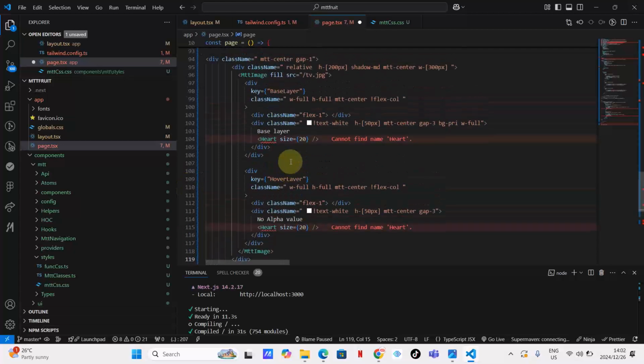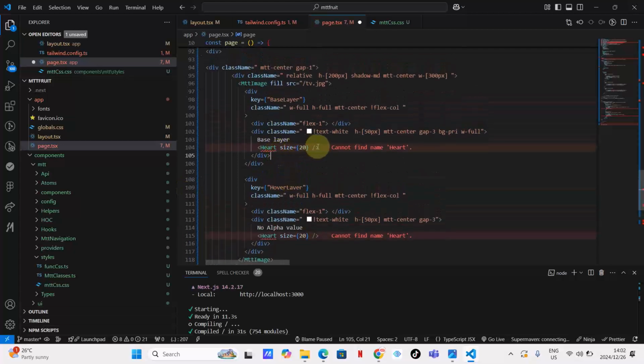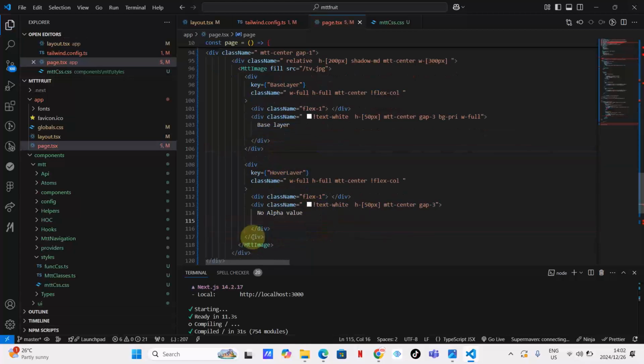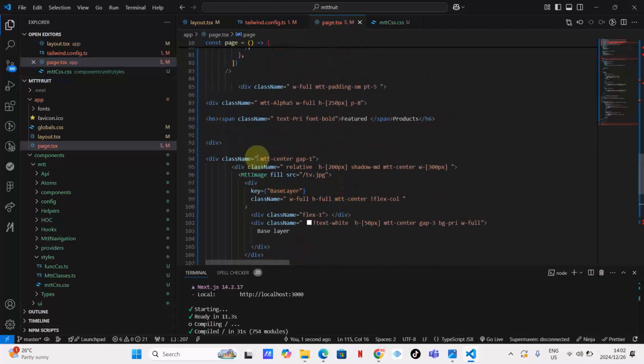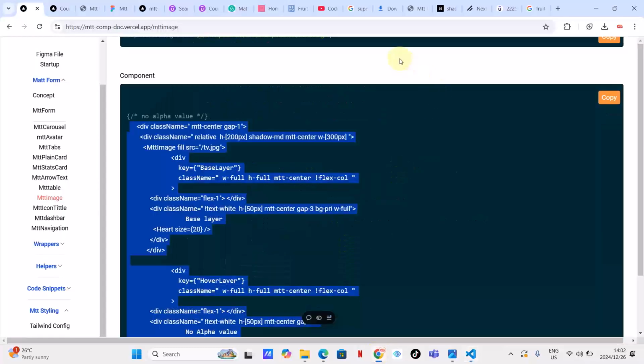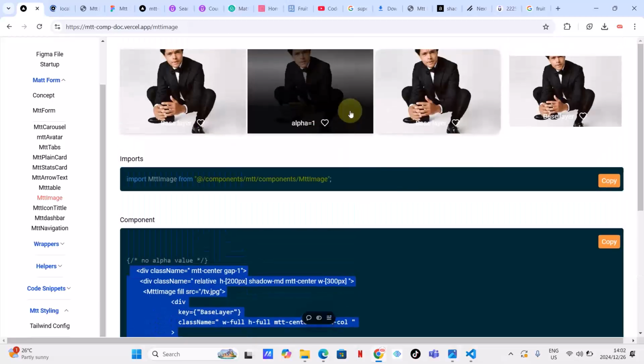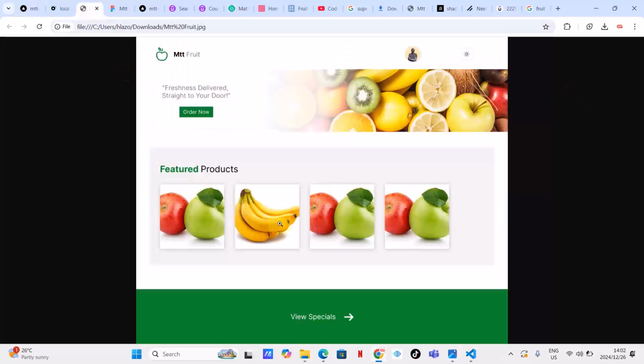Okay. Let me just remove these hearts here. I don't think I need the hearts. I really don't need them. Okay, do we have any problem with the Mtt image? Except that I am going to need these images, which is the fruit images, I think. Okay, obviously for now, for the sake of time, I'm not going to use a lot of images.